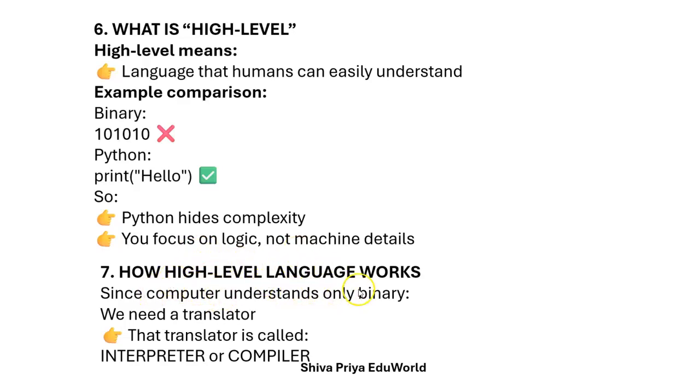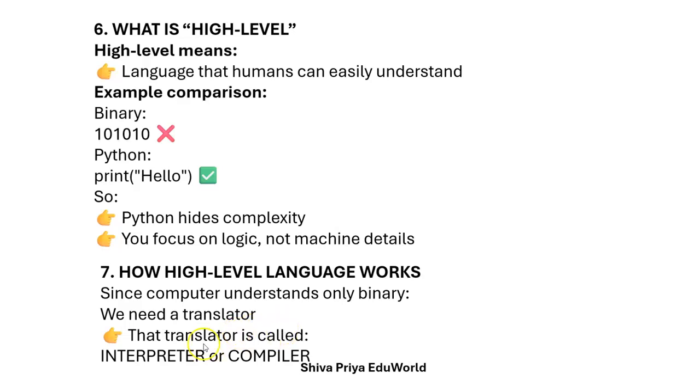Since the computer understands only binary, as I have told already, we need a translator. Here arises a question: whatever I write in a high level language, for example in Python, how does the computer understand that high level language? Here it comes, we need a translator.